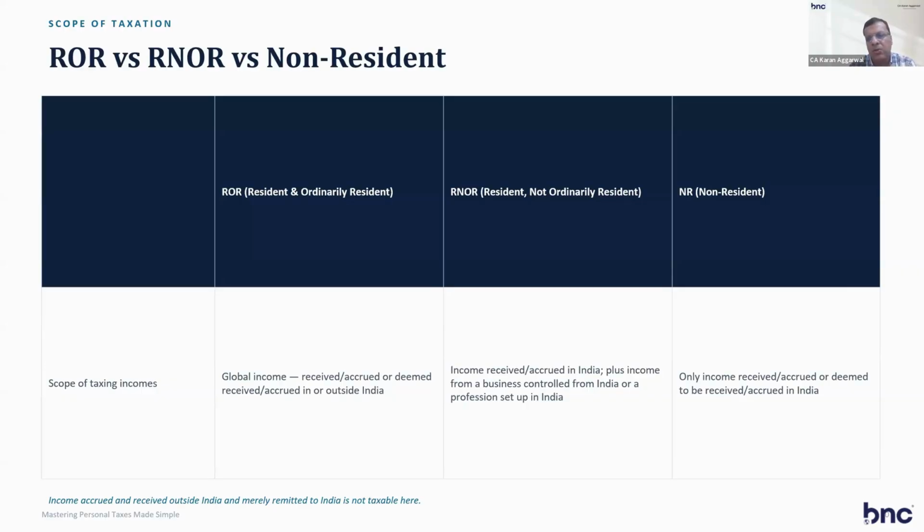And for a non-resident, only income deemed to be accrued, received, or to be received in India will be taxable. His global income will not be taxable, only Indian income accrued or received in India. So this is the difference between resident and non-resident. You have to be very careful that a resident's global income is taxable.